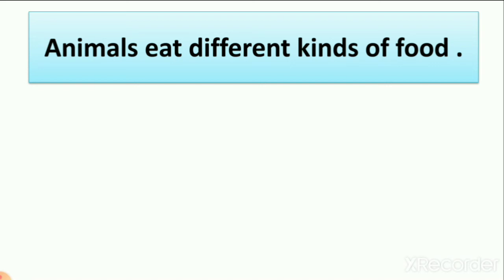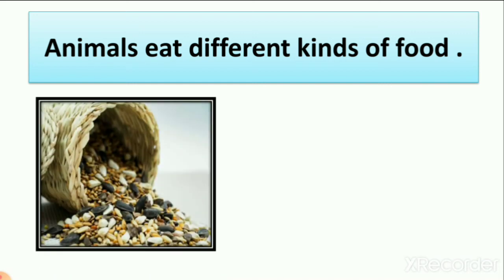Now as we learned, there are many types of animals in this world, right? So different kinds of animals eat different kinds of food, right? So what do they eat first? So here, which picture is it? What is this? Yes, small seeds.